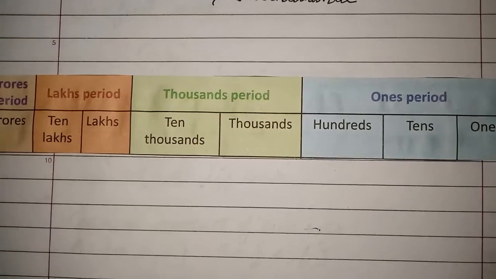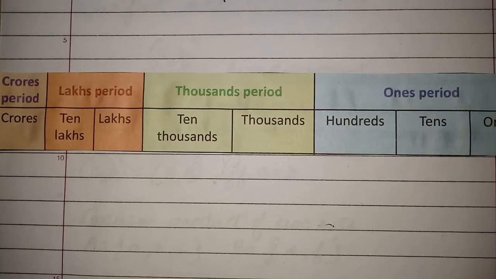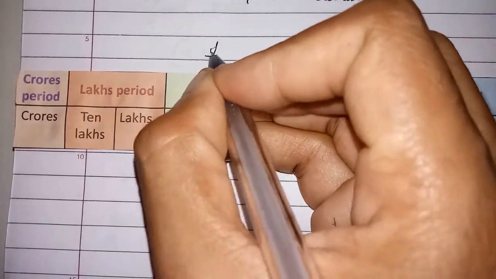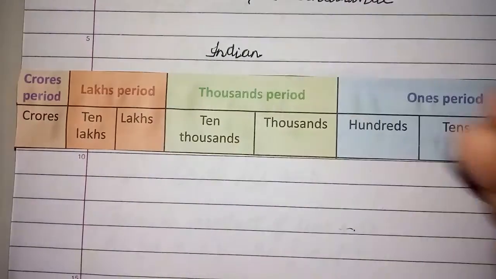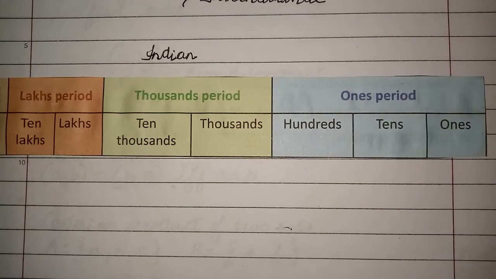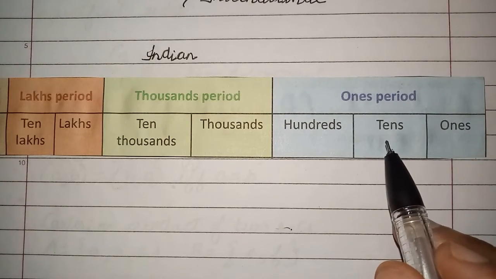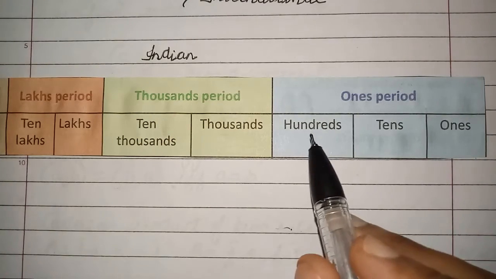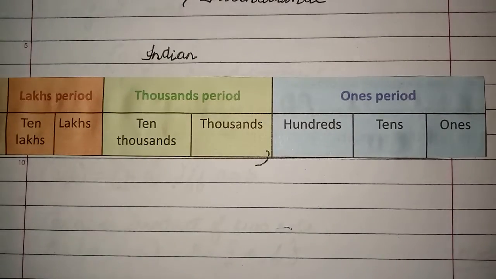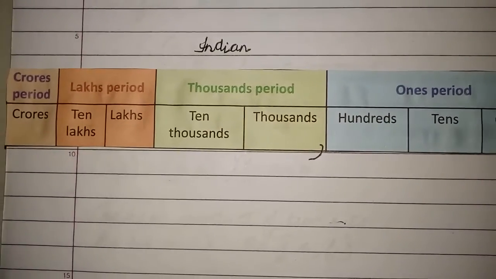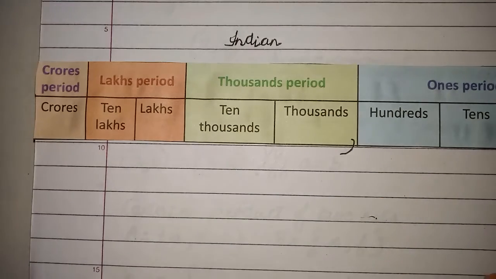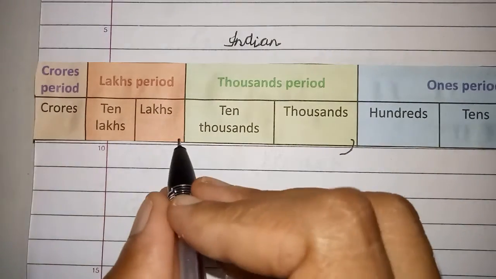Yes. Now children, you also know that this is the Indian system of numeration. In the Indian system of numeration, children, you know that the commas will be put from behind 3 places and then 2 places. Yes or no? So that means ones, tens, hundreds. After that you will put a comma because this is the Indian system. After that you remember that you have to put a comma after 2 places. Always remember the comma will be put from your right side. So 3 places is over. Now 1 and 2. So you will have a comma here.